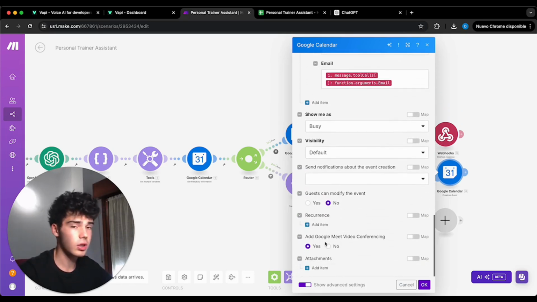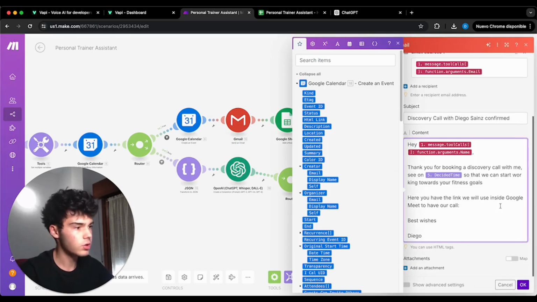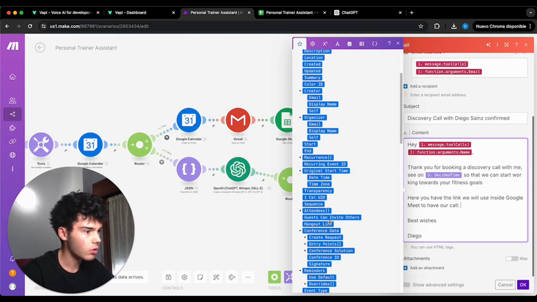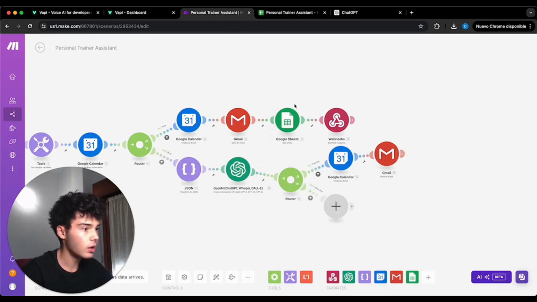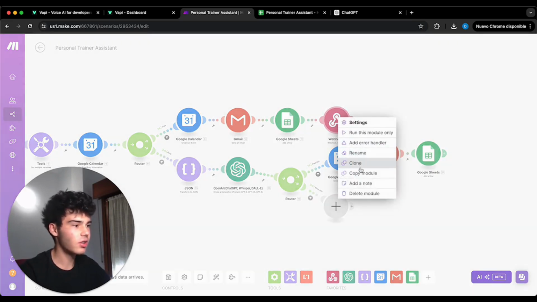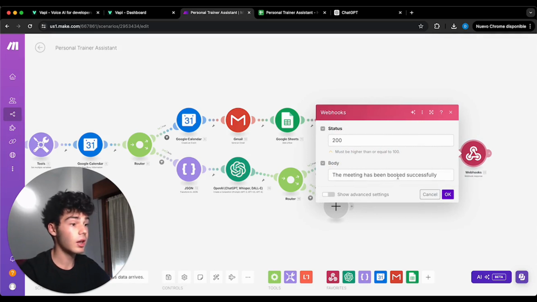This is really important, as I told you, at the Google Meet video conferencing. So what I'm gonna do is really simple. I'm gonna clone this here. In this one, we have to change and put the Hangout, the link from the other Google Calendar one. Okay, I will clone again this Google Sheets, and in this case, we're not gonna need to change anything, and we're gonna get the information basically from the webhook. We are gonna also clone this webhook response, and we're gonna put it here as the meeting has been booked successfully.